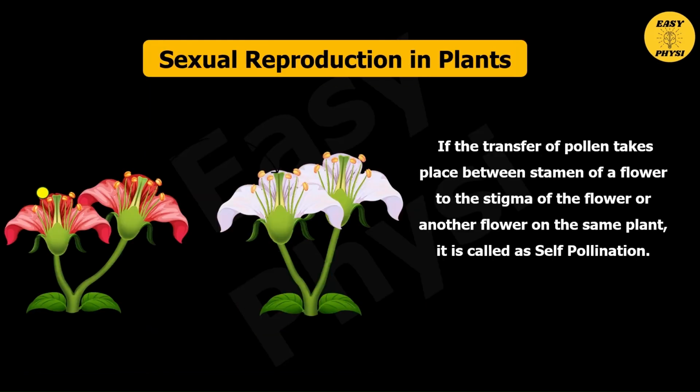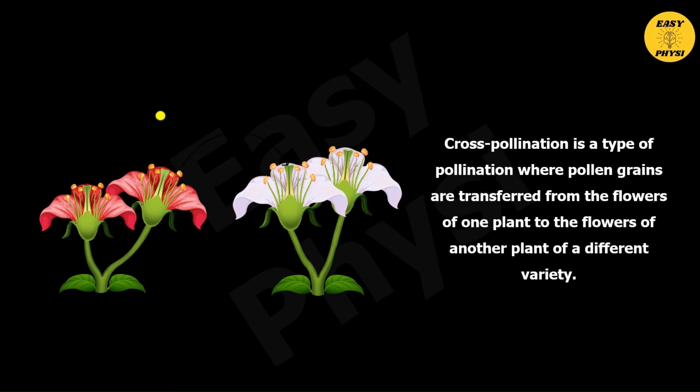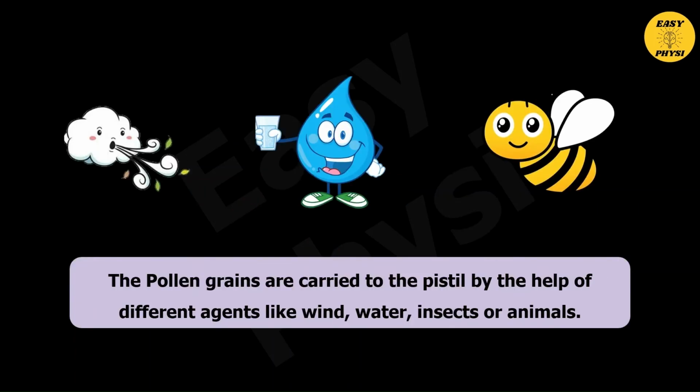Sexual reproduction in plants. If the transfer of pollen takes place between stamens of the flower or another flower on the same plant, it is called self-pollination. Cross-pollination is a type of pollination where pollen grains are transferred from the flowers of one plant to the flower of another plant of a different variety. The pollen grains are carried to the pistil with the help of different agents like wind, water, insects, or animals.